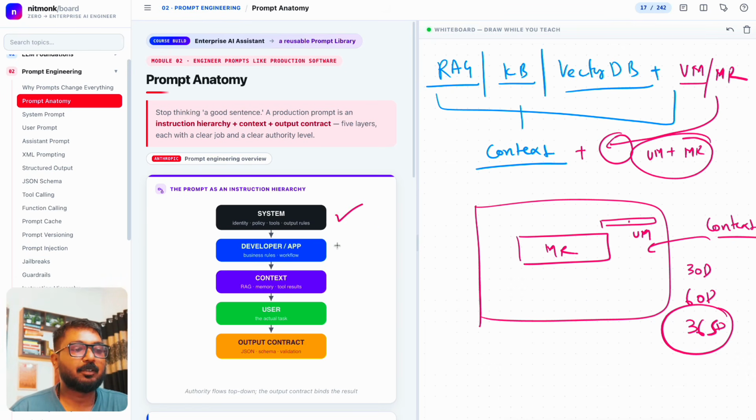We thought about system, we thought about developer. This is a workflow that we try to define, right? There is a context, about RAG and memory.